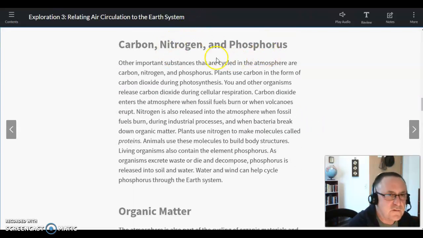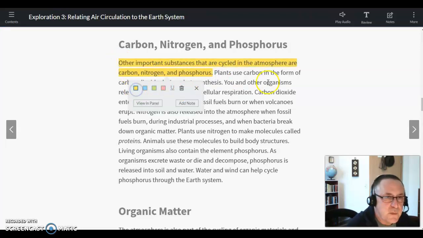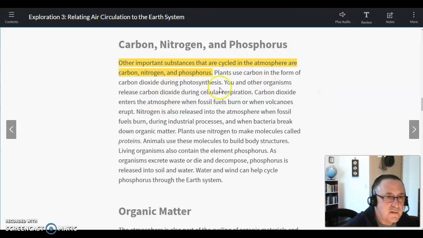All right, carbon, nitrogen, and phosphorus. Other important substances that are cycled in the atmosphere are carbon, nitrogen, and phosphorus. Well, that looks like something we should get right there. Okay, plants use carbon in the form of carbon dioxide during photosynthesis. You and other organisms release carbon dioxide during cellular respiration. Carbon dioxide enters the atmosphere when fossil fuels burn or when volcanoes erupt.